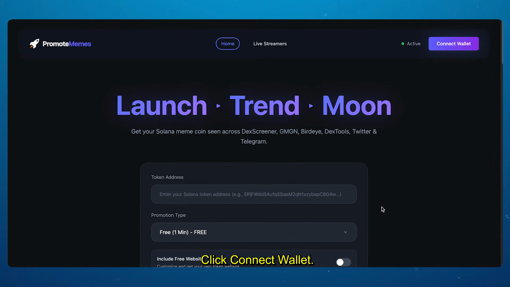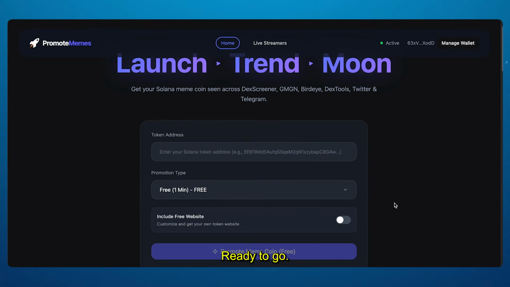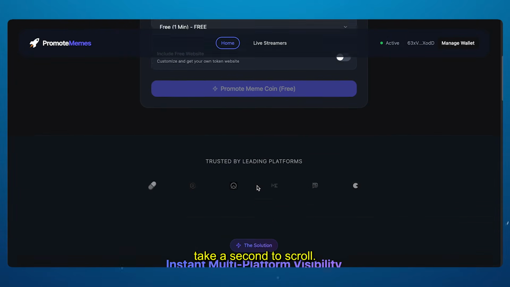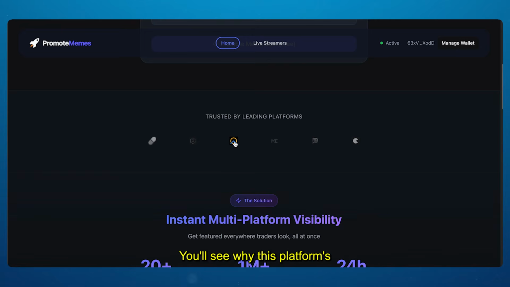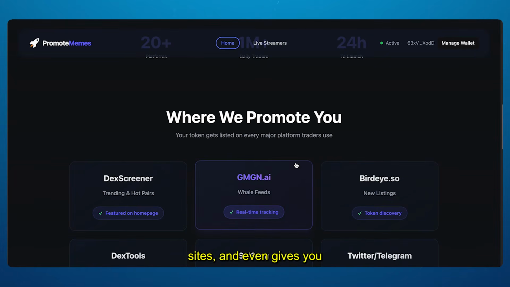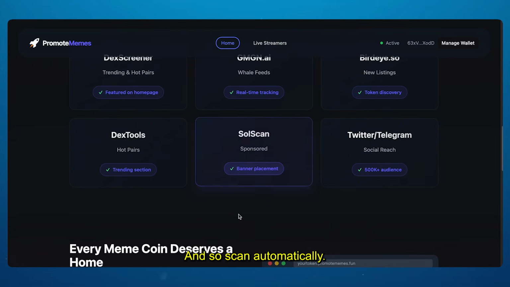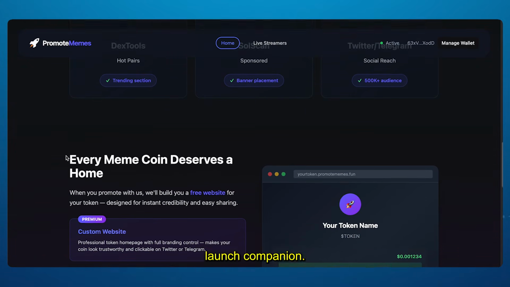Click Connect Wallet, confirm the pop-up, and that's it. Wallet connected, ready to go. Before I show you the flow, take a second to scroll. You'll see why this platform's a game changer. It's trusted by top tracking platforms, promotes across 20 plus crypto sites, and even gives you visibility on DEX tools and SolScan automatically. It's literally your one-stop launch companion.